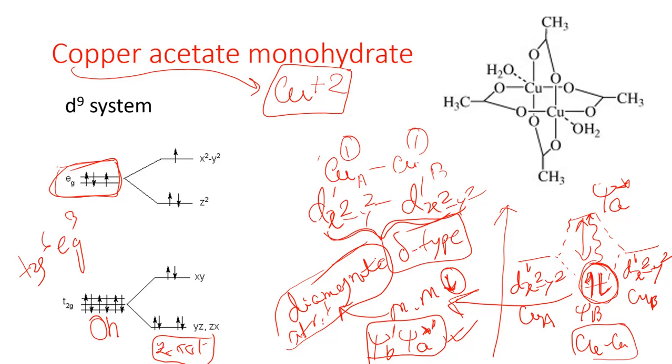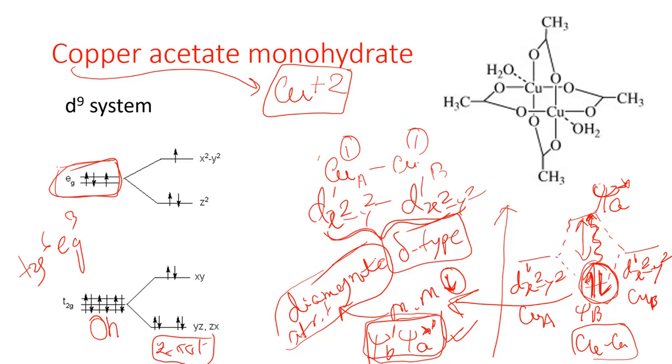At room temperature the total magnetic moment comes to 0 due to the antiferromagnetic coupling by formation of the delta bond. Now if you increase the temperature, an electron from this delta bonding can jump to the delta antibonding state. So with increasing temperature, the population in the delta antibonding would increase. Therefore a higher number of molecules would have the configuration delta b1 and delta star 1, and the magnetic moment would start to increase. So on increasing the temperature, the magnetic moment would increase. And why is this happening? Because of the low energy gap between this delta bonding and delta antibonding.